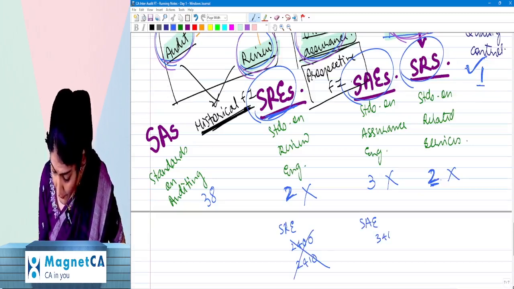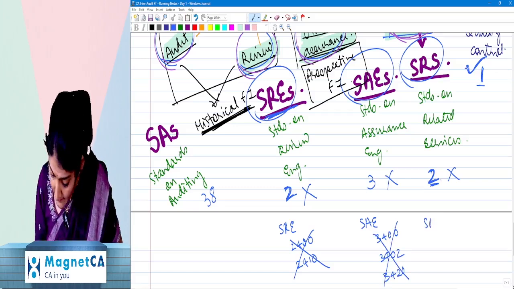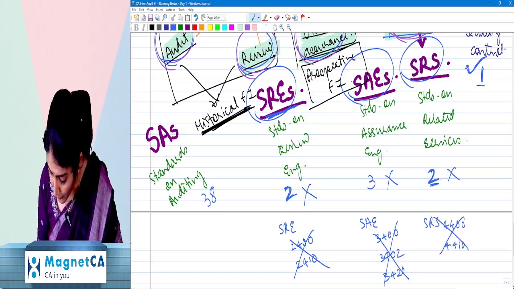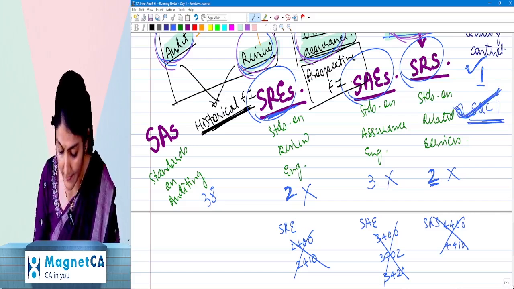SAE 3400, 3402 and 3420, not applicable. And then SRS 4400, 4410, not applicable. But SQC 1, the Standard on Quality Control 1, is applicable for your exams.